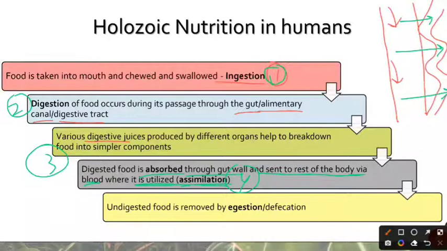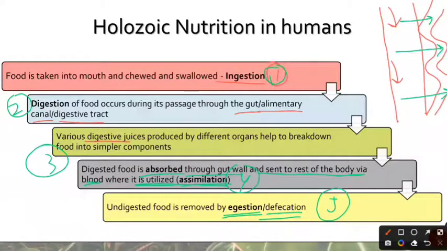So this waste food material has to be let out of the body, and this process by which this undigested food is removed from the body is known as defecation, and this is the fifth step of the holozoic nutrition in animals or in humans.